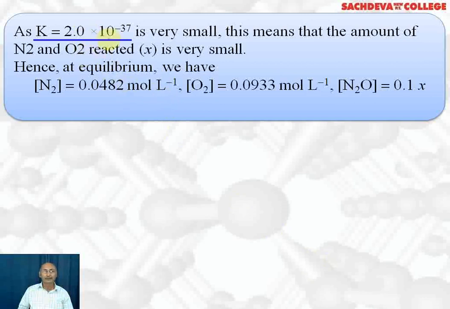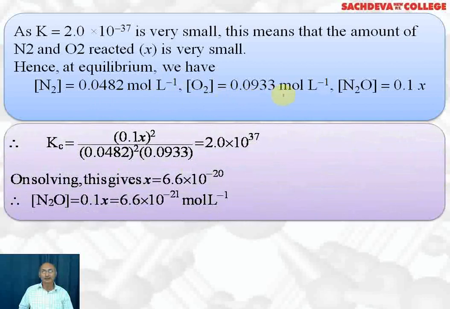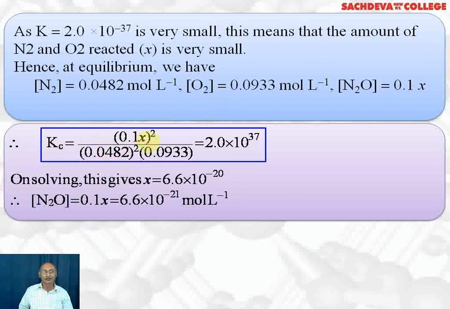K is equal to 2 into 10 power minus 37, which is very small. This means the amount of N2 and O2 reacted, that is X, is very small. Hence at equilibrium we have 0.0482 moles per liter concentration of N2, O2 will be 0.0933 moles per liter and N2O will be equal to 0.1 into X. We substitute the value. Kc is equal to (0.1 X) whole square divided by (0.0482) whole square into 0.0933. It comes out to be 2 into 10 to the power 37.